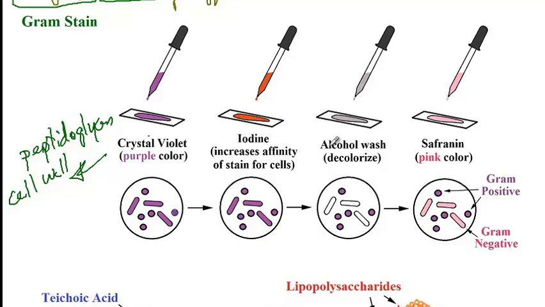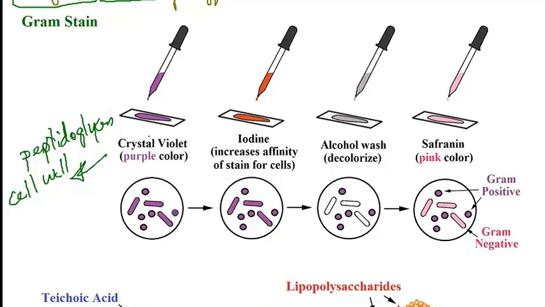In the next step, all the dye is being washed off. So the bacteria that have a thick cell wall, which are gram positive, will retain the crystal violet color, the purple or bluish color, versus the ones that are gram negative and have a very thin wall will lose the stain. And then in the final step, we are using a safranin, which stains gram negative bacteria a pink color.